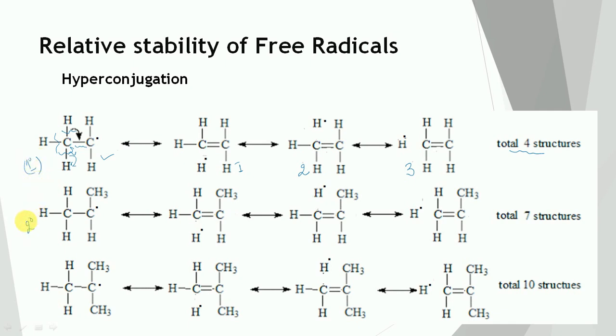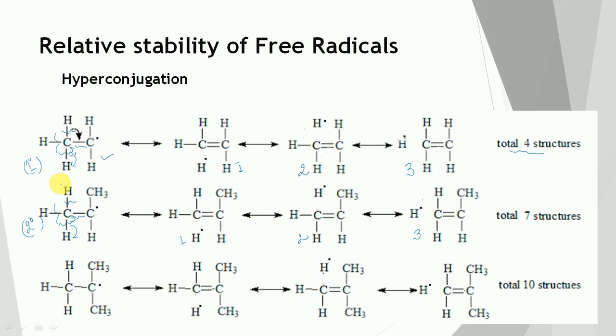Then the secondary free radical, the isopropyl radical. First of all, this bond is going to break homolytically. One electron shifts this side, one electron shifts this side, so there is a bond formation, and structure number 1 will be formed. Now this bond can break homolytically, structure number 2 will get formed, and this bond is going to break homolytically, structure number 3 will get formed.